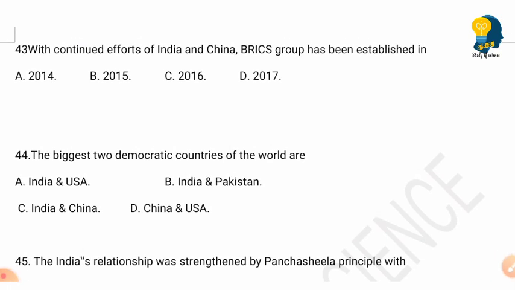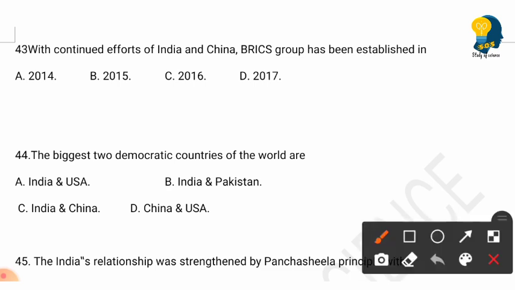The next question is, with continued efforts of India and China, BRICS group has been established in the year. The options are 2014, 2015, 2016 and 2017. So here the right answer is in the year 2015.